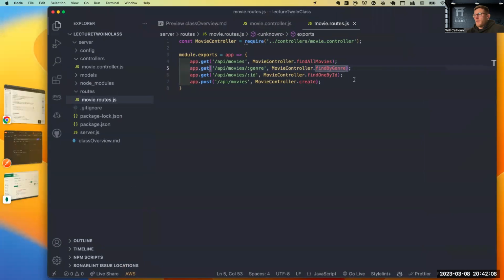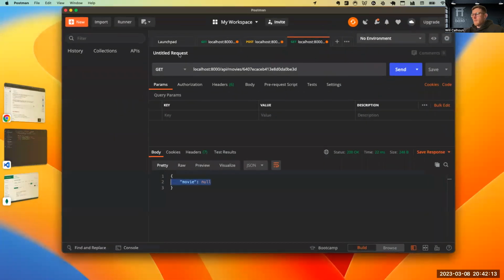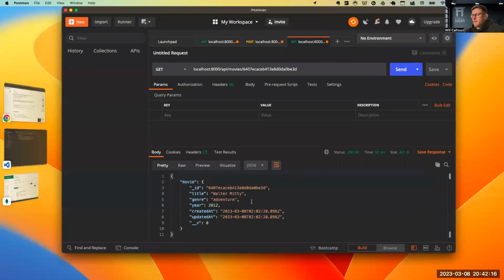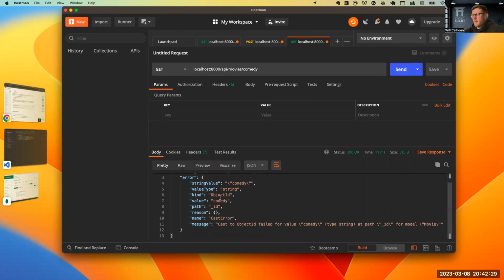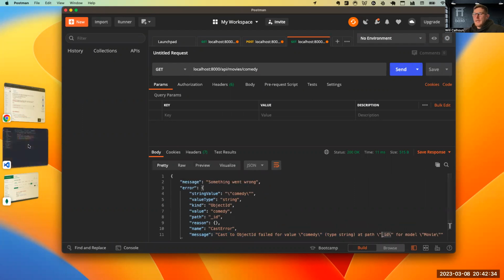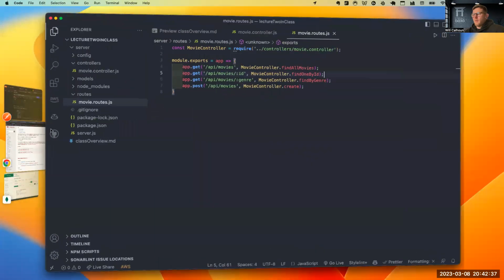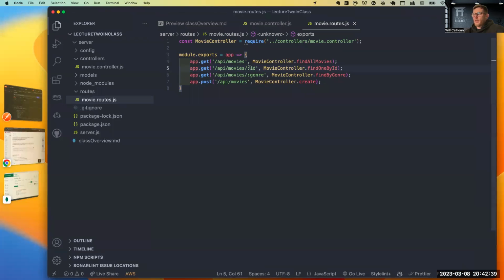But now, if we were to just move this, and I were to run this, then I get back our actual movie. But now, if I were to say comedy, it's not going to work. Something went wrong. We have an error because it's thinking that the ID is comedy. And so we will need to change up our path structure if we're going to have these request parameters in here, or if we're going to have these parameters in here.